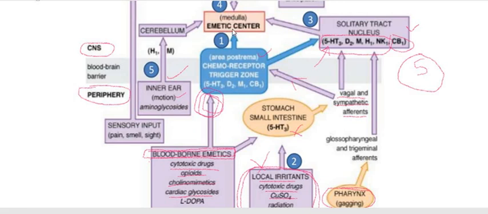Therefore it results in stimulation of the emetic center present in the medulla, and by its reflex action it leads to vomiting.